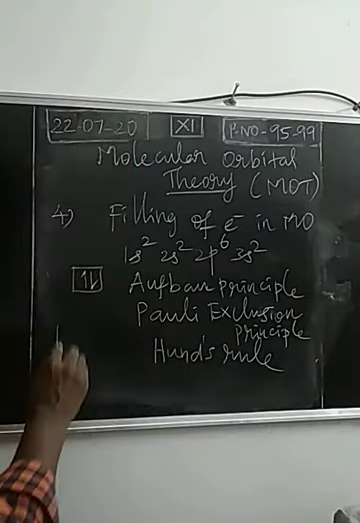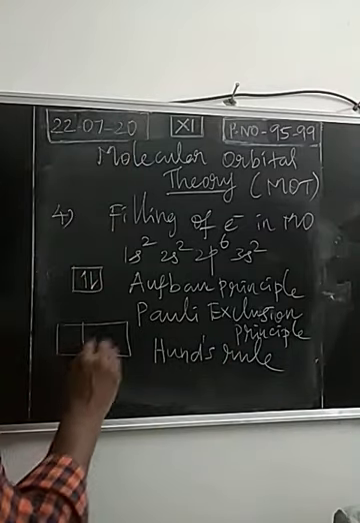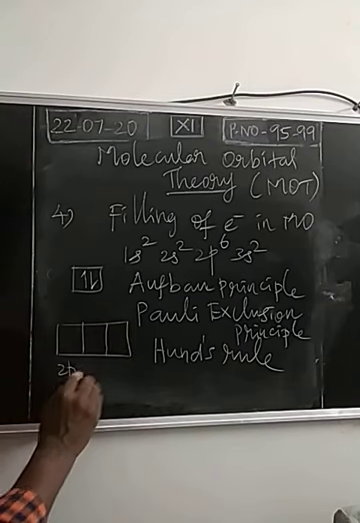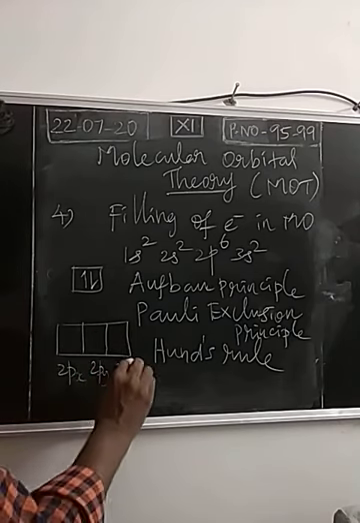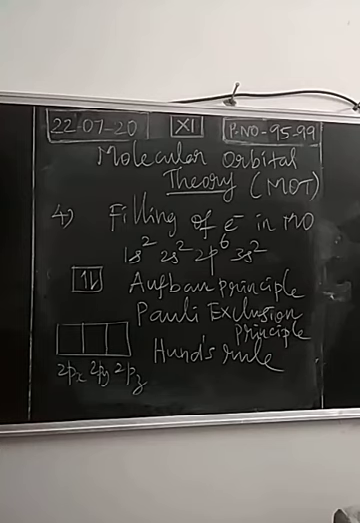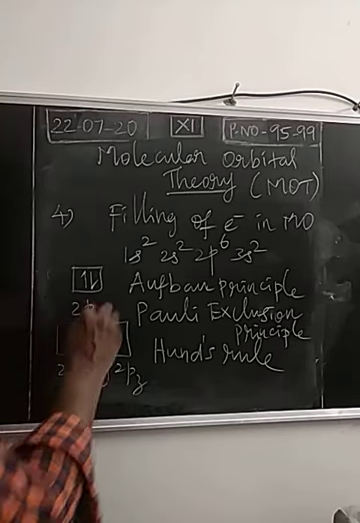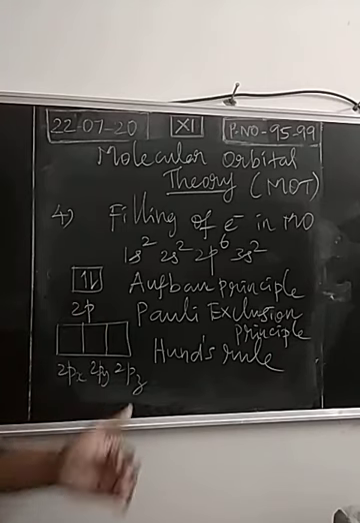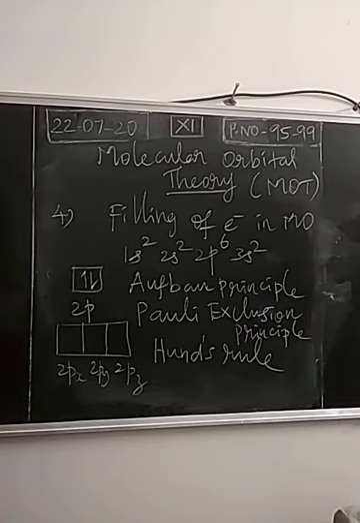So when we take the degenerate orbitals, for example, this is 2px, 2py, 2pz. So 2p orbital is of 3 types: 2px, 2py, 2pz. 6 electrons will be filled in p orbital. So maximum 6 electrons can be placed in p orbital. How will the 6 electrons be placed?